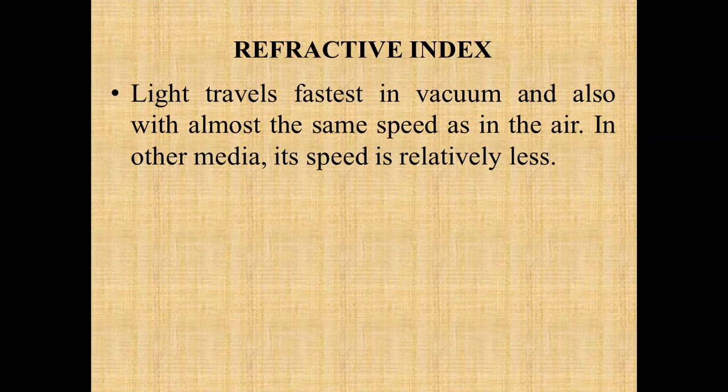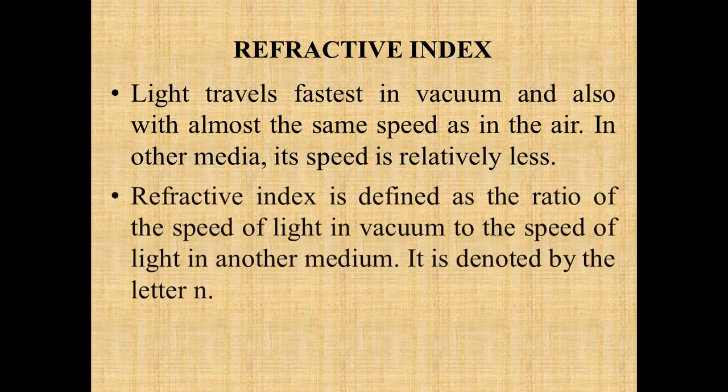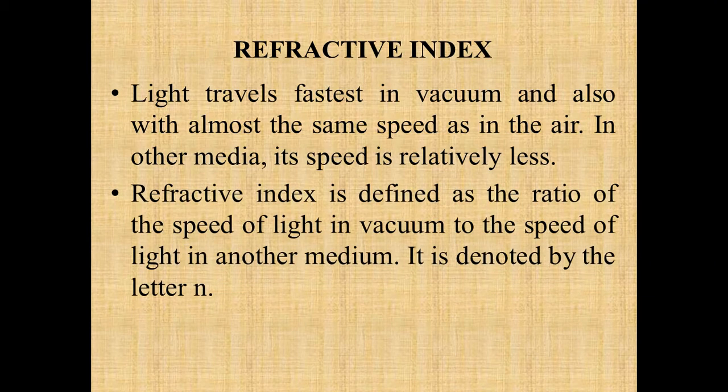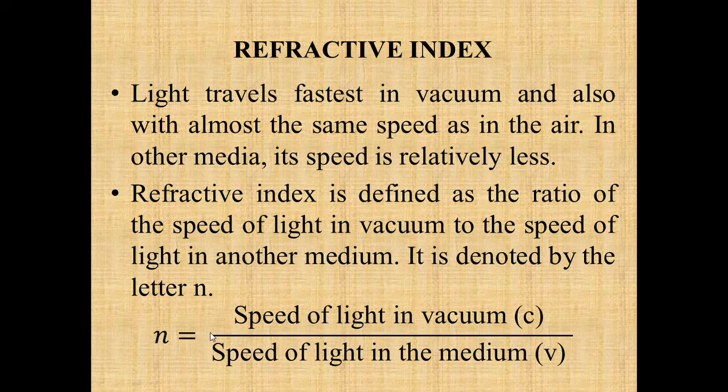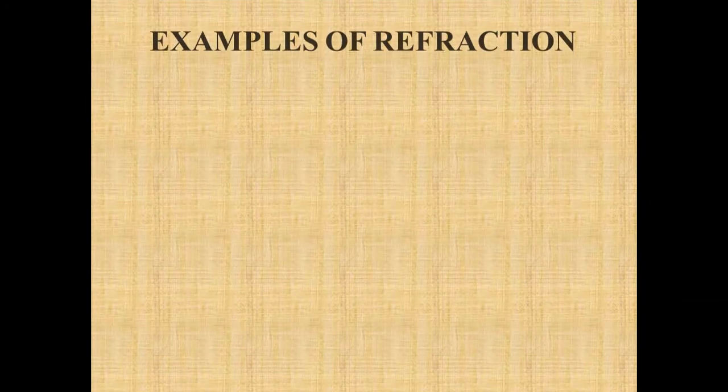So let's discuss refractive index. As I have already told you, light travels fastest in vacuum and almost at the same speed in air. In other media, the speed is relatively less. So refractive index is defined as the ratio of the speed of light in vacuum to the speed of light in another medium. It is denoted by n, and here is the formula: speed of light in vacuum to the speed of light in any other medium. So we can say that refractive index is always greater than 1.